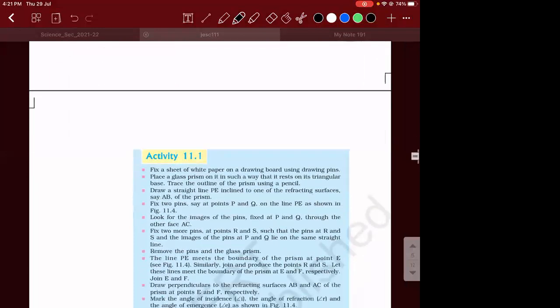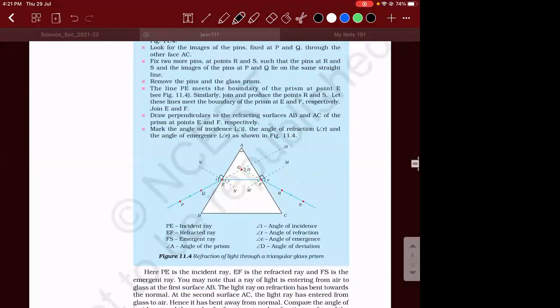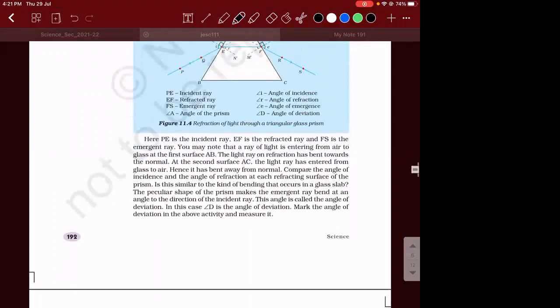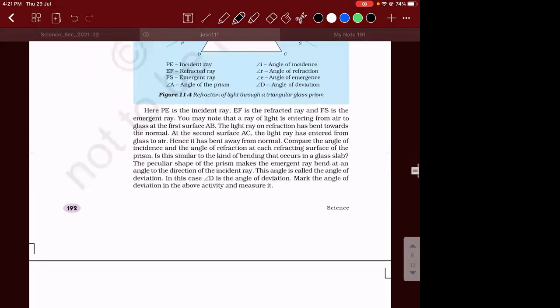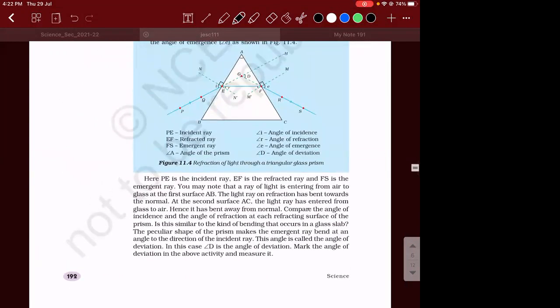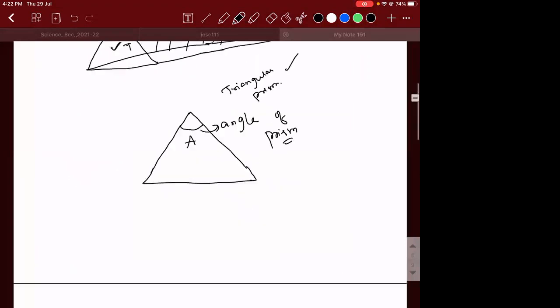There is an activity which you can do. By doing that activity, you will be getting an output. I cannot show that activity, rather I'll show you how the diagrams go. Now listen. So you have a triangular prism like this, right?